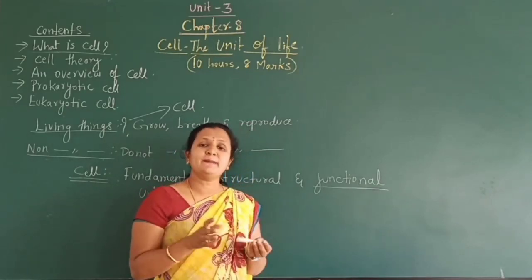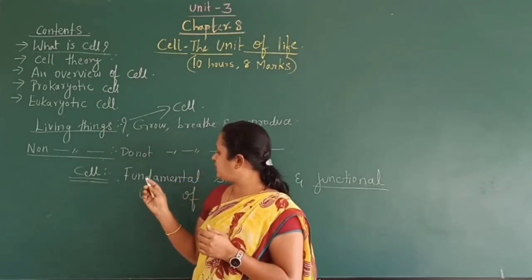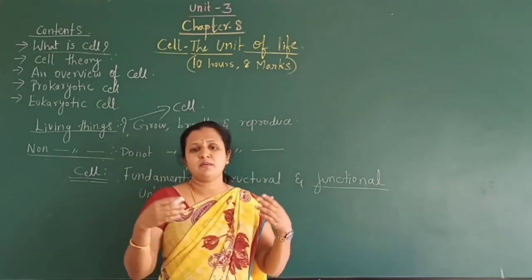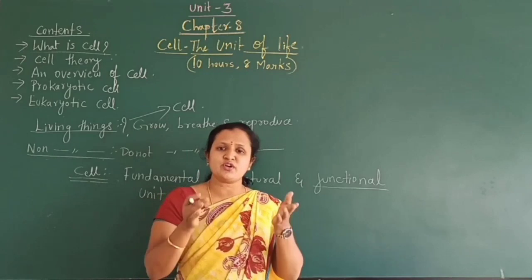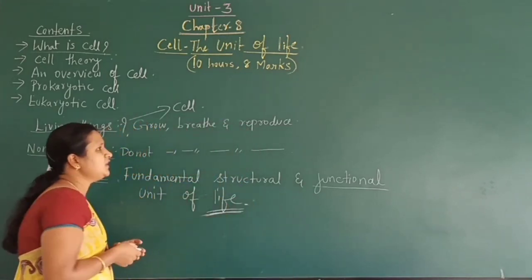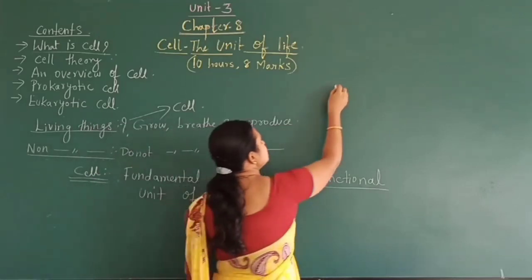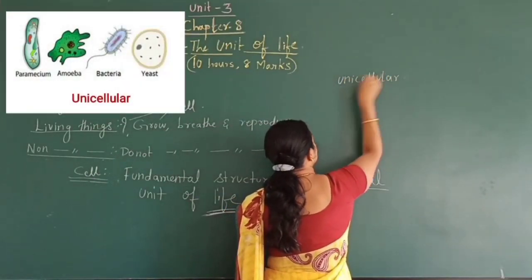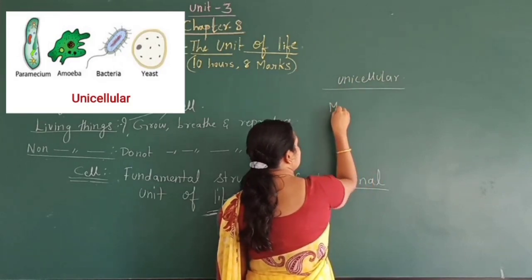And coming to the number of cells, we know that life is made up of cells, whether it is one cell or many cells. So based on that number, we can classify the organisms into two, that is unicellular and multicellular.